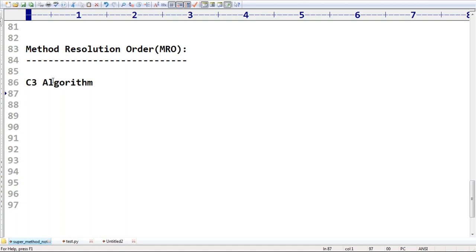Can you please read this line? What is this word? Linearization. Can you spell it out? Linearization. This word is very important in this algorithm. Linear: in which order will Python search for the required method? Linearization. Make sure of it.